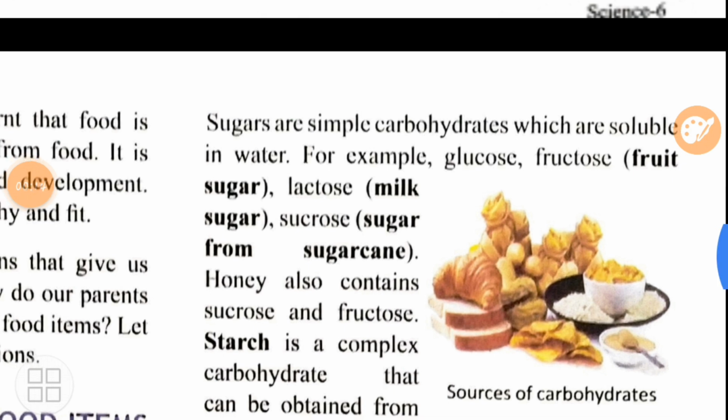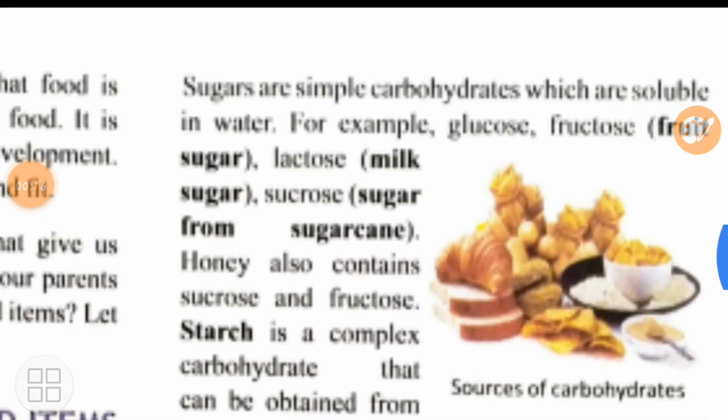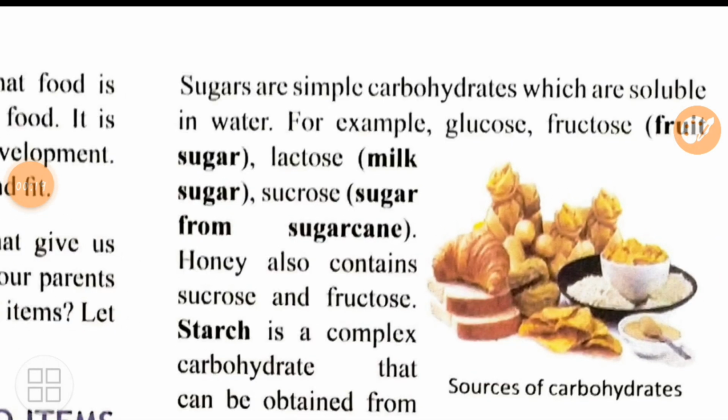Sugars are what? They are simple carbohydrates which are soluble in water. Soluble in water means what? They can be dissolved in water. It can be mixed in water. For example, glucose, it has certain amount of sugar. Fructose, which we are getting from fruit. Lactose from milk. Honey also contains sucrose and fructose.